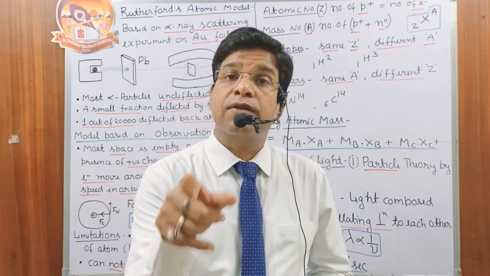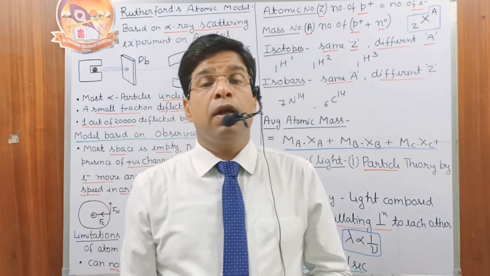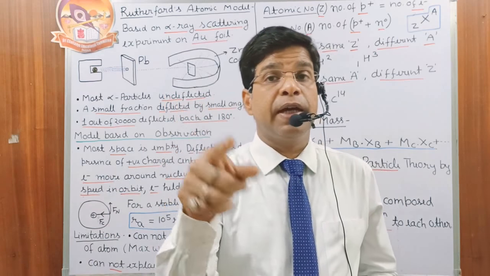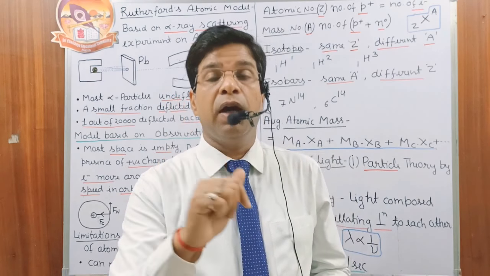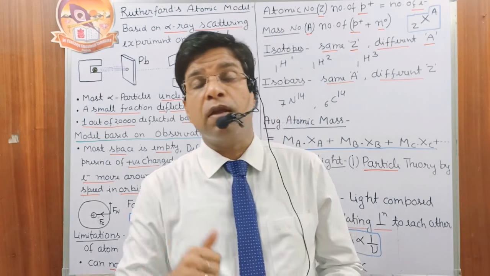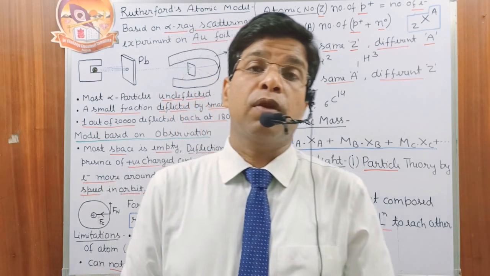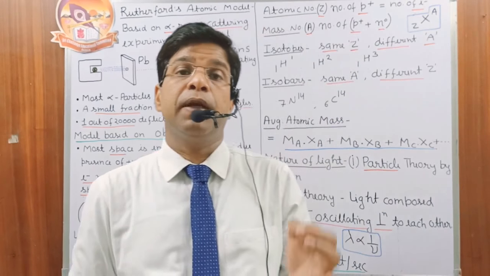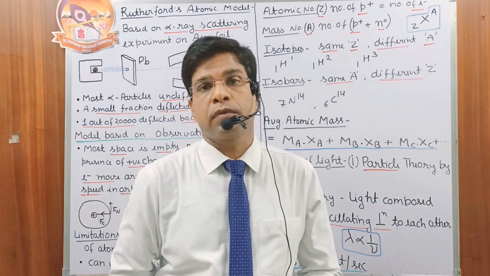Atomic structure is an experimental fact, and this model cannot explain the experimental fact of the hydrogen atom. So this is one of the limitations of the Rutherford model: it cannot explain the experimental hydrogen spectrum.